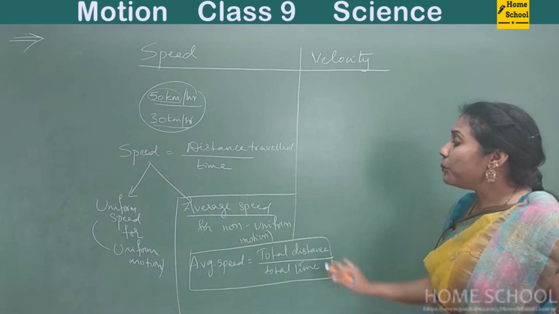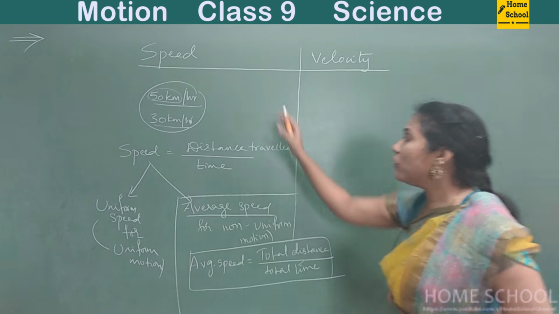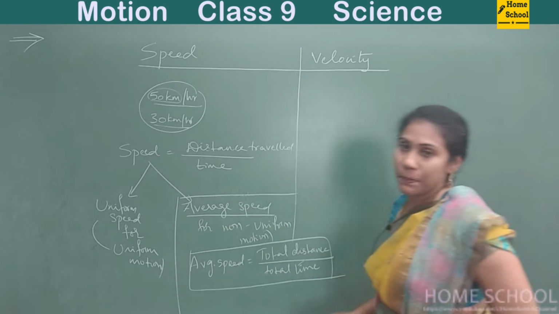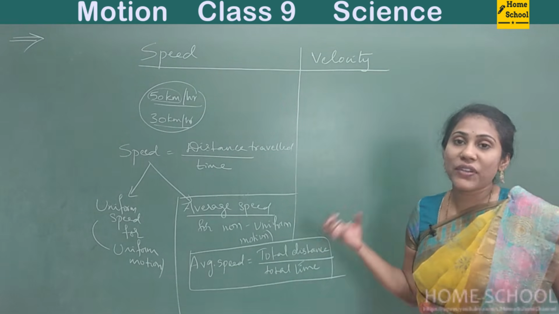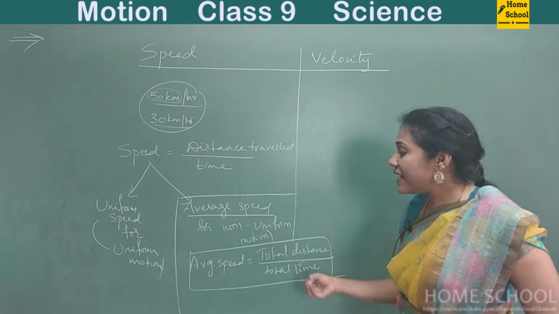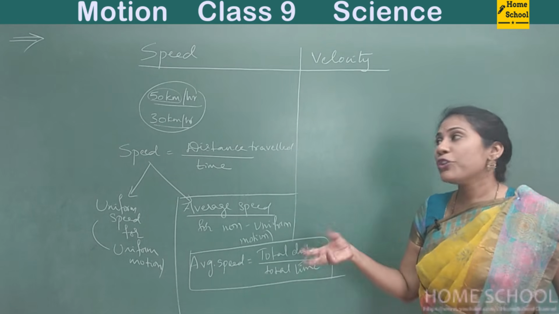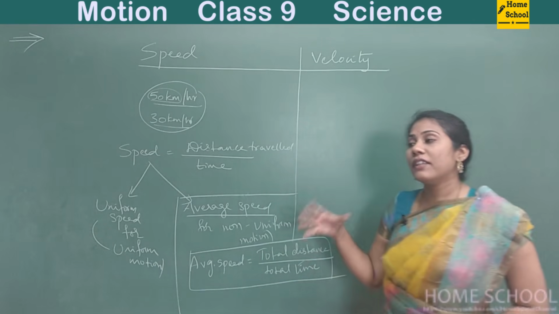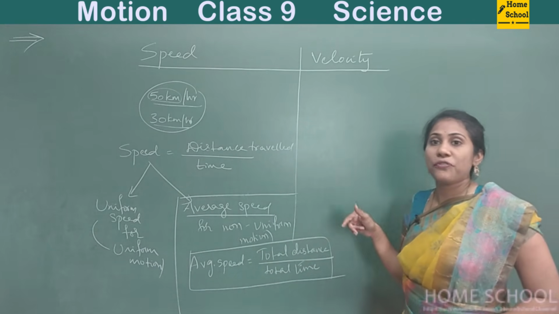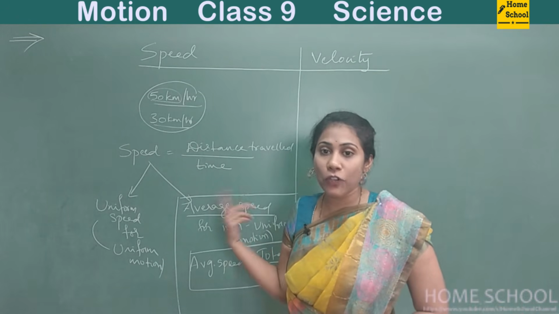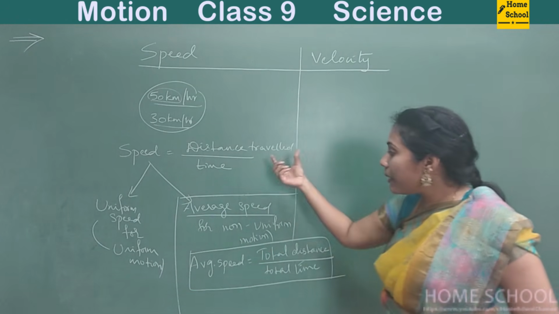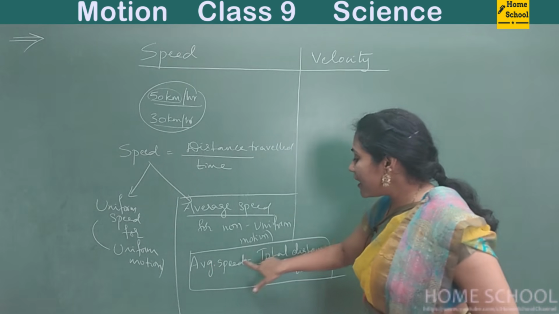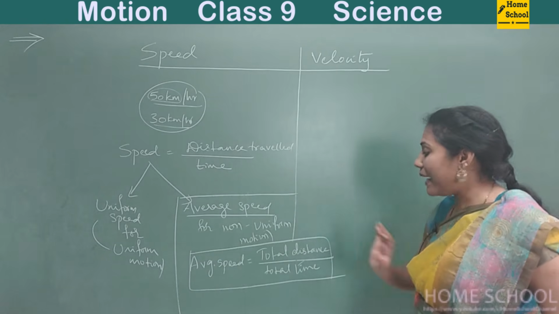And a few more points that you have to remember about speed, guys. The moment I say speed, it means average speed only. Whatever calculations we have in our book, we always calculate average speed, because uniform motion is practically not very possible. Whatever straight line motions we have, most of the time it remains non-uniform motion. So we mainly talk about average speed only. Remember the formula: average speed is equal to distance by time.